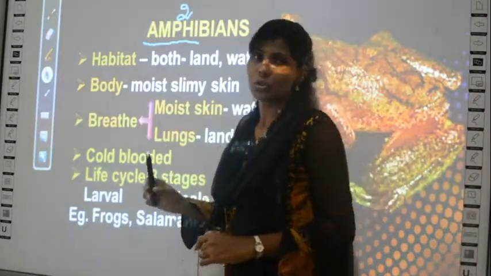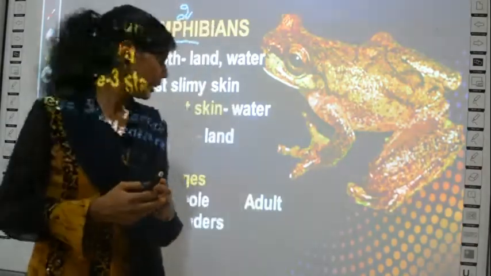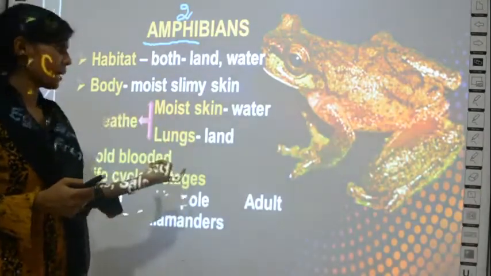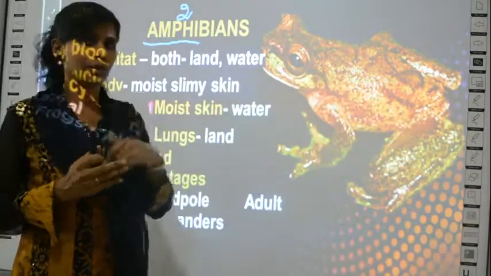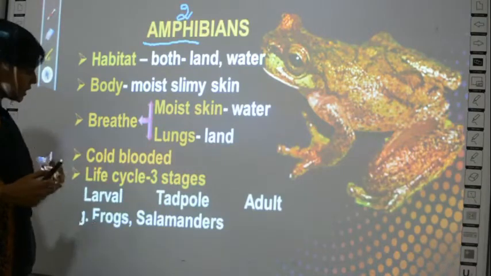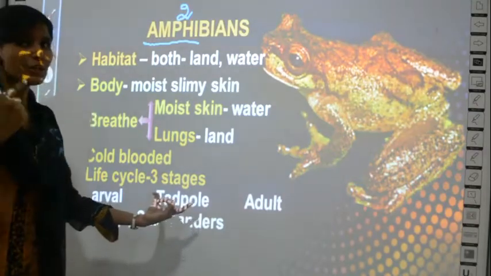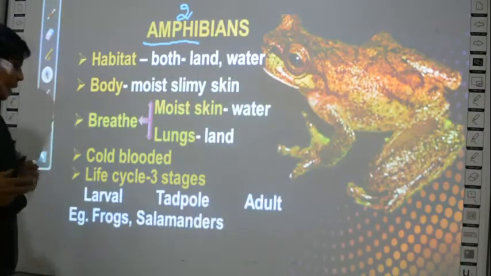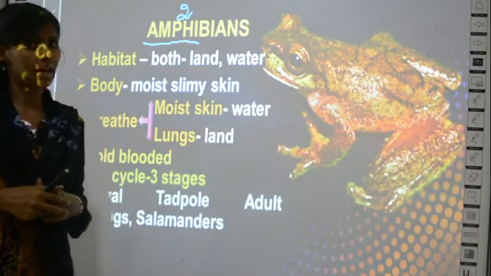In the larval stage, it will appear like a worm, a small worm-like structure. In the tadpole stage, it will appear like a fish. Okay, in tadpole, the frog will appear like a fish, and then a mature adult will look like this. So the life cycle of frogs or amphibians has 3 stages: the larval stage, in the form of small worms, the tadpole stage, which is like a fish, and the adult stage, fully grown up. Two examples are given: frogs and salamanders are examples of amphibians.